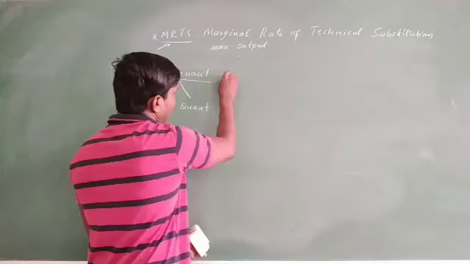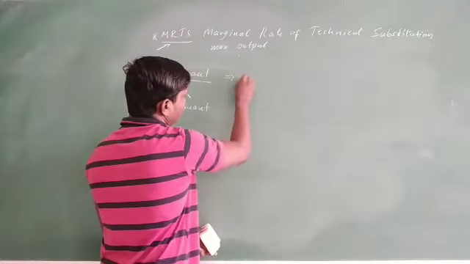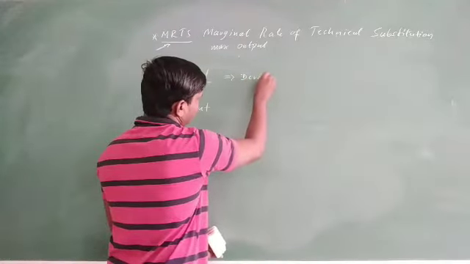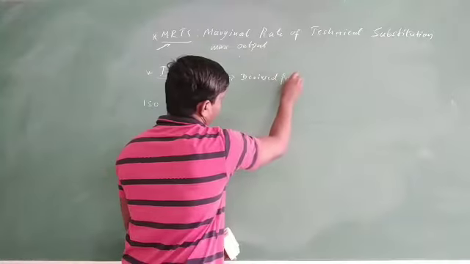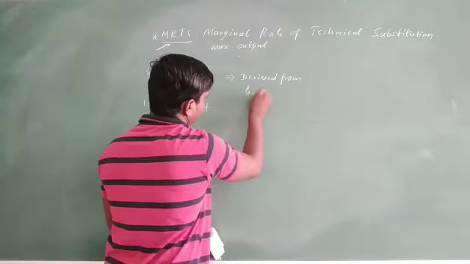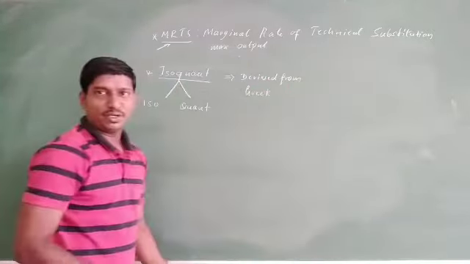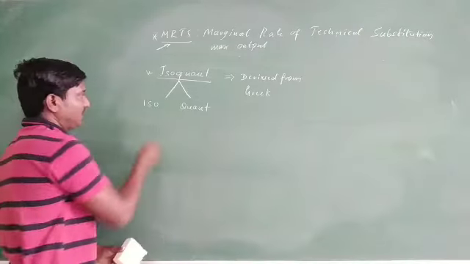Isoquant is derived from, as I already told, Greek. Remember, this is important again. This may be asked in competitive exams.